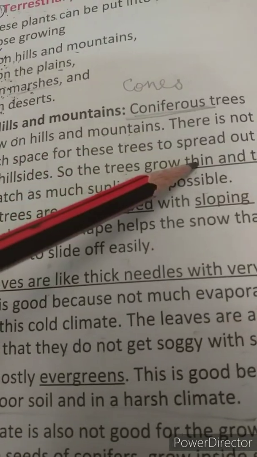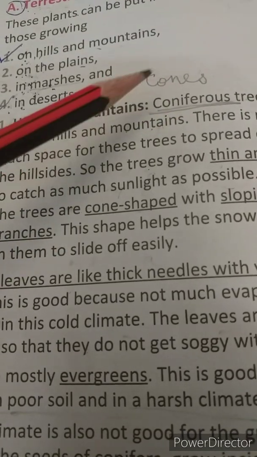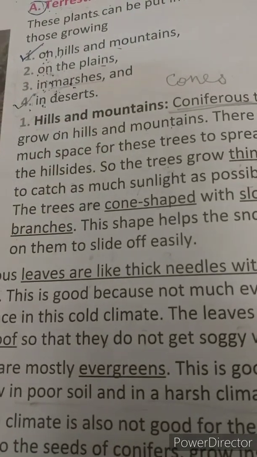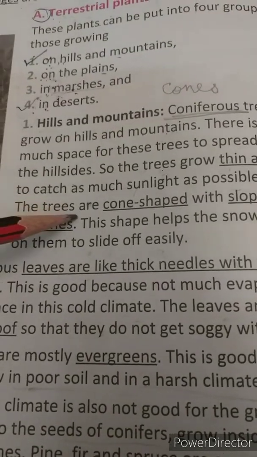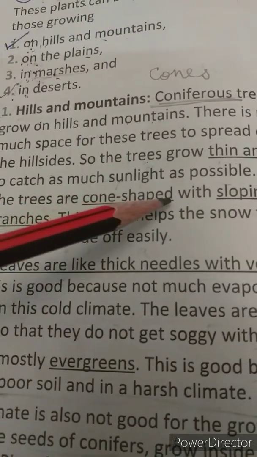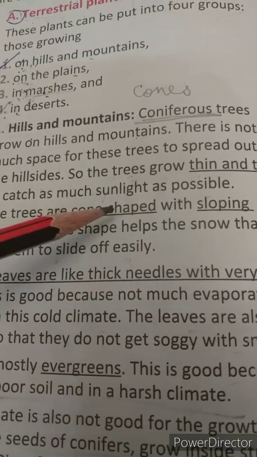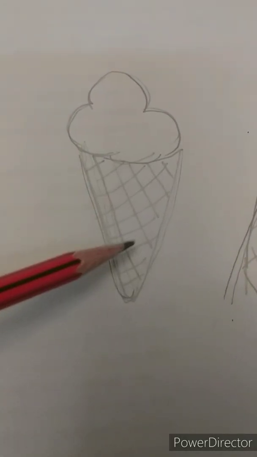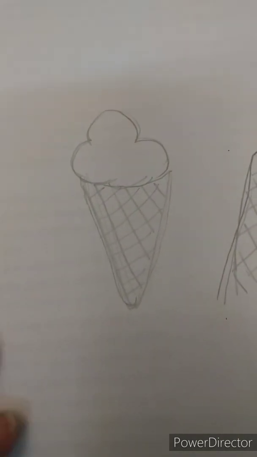So this was the first feature, children, that coniferous trees bear cones. I have shown you the cone just now. The second feature is that trees look cone shaped, which means their shape is like a cone. This is the cone, children. You must have eaten lots of ice cream in these cones.